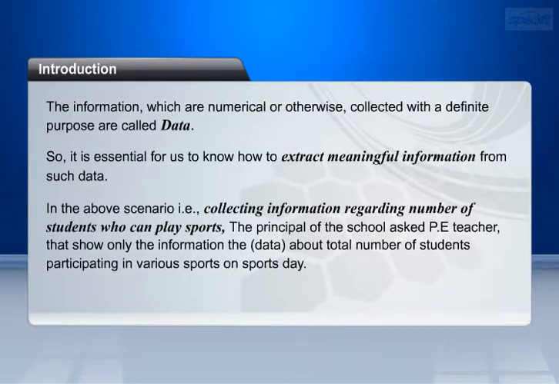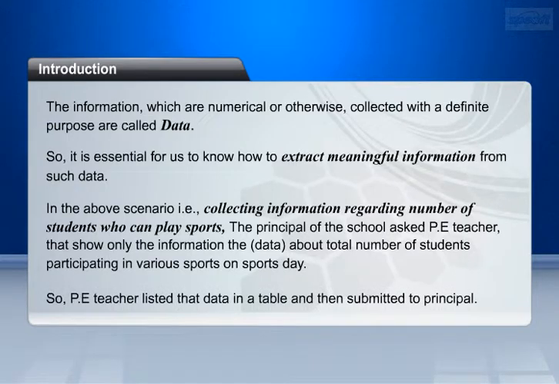In the above scenario, that is, collecting information regarding the number of students who can play sports, the principal of the school asked the PE teacher to show only the information, or data, about the total number of students participating in various sports on the sports day. So, the PE teacher listed that data in a table, and then submitted it to the principal.